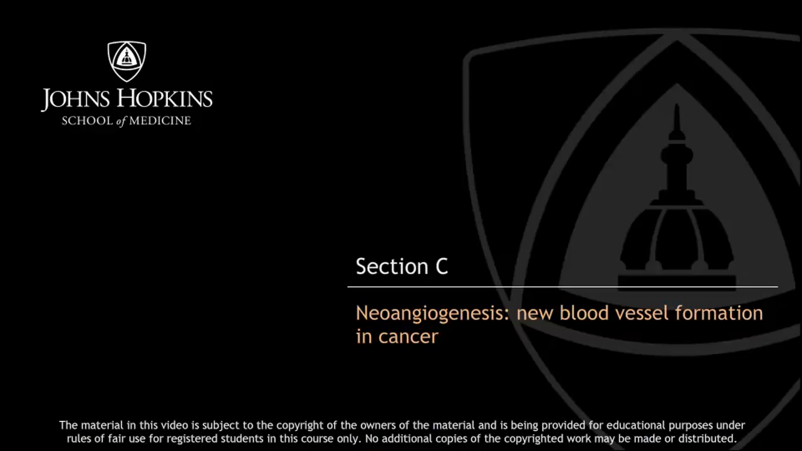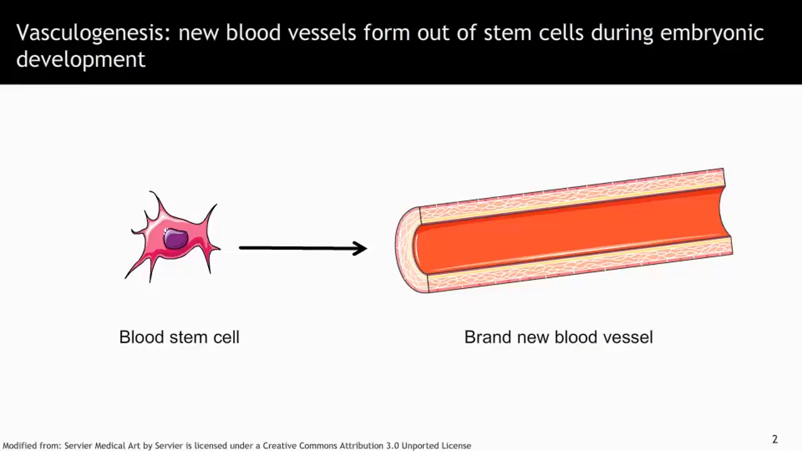In this section, we will cover neoangiogenesis, which is the formation of new blood vessels in cancer. Blood vessels are formed in two ways, vasculogenesis and angiogenesis. Vasculogenesis is the formation of brand new blood vessels from stem cells. Stem cells can create daughter cells that can form multiple different types of cells. In this case, a type of blood stem cell can create all of the cell types necessary to form a new blood vessel, and this largely takes place during embryonic development when brand new blood vessels are required.